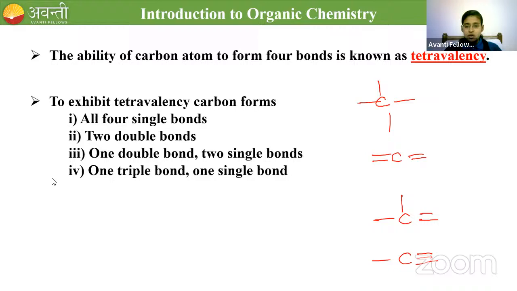Taushia, isomerism is a separate topic. It is not the property of carbon. It is a separate topic which we will discuss in the upcoming classes. Isomerism means the compounds having the same molecular formula but different structures. We will discuss the types of isomerism, the subcategories of each, and the examples in the upcoming classes. It is one of the topics under this lesson, not a property of carbon.